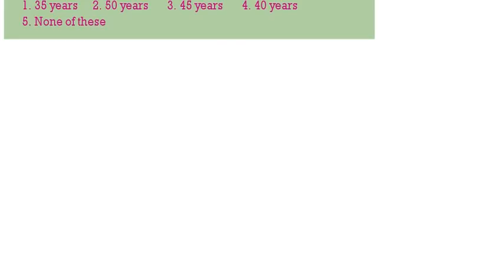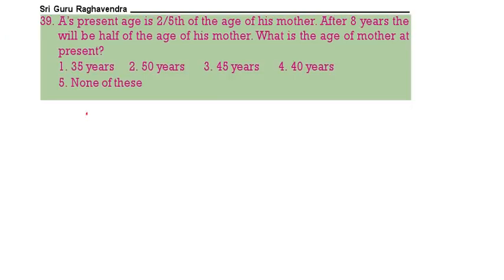Next question. A present age is 2/5 of the mother's present age. That means A age 2x, then mother age will be 5x.